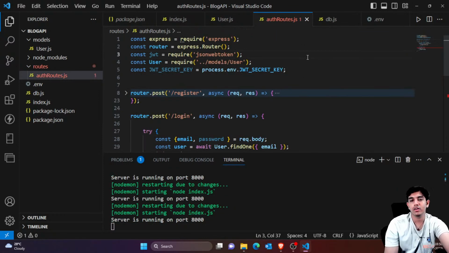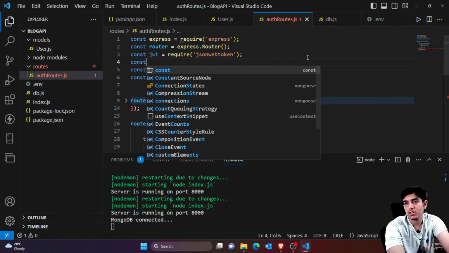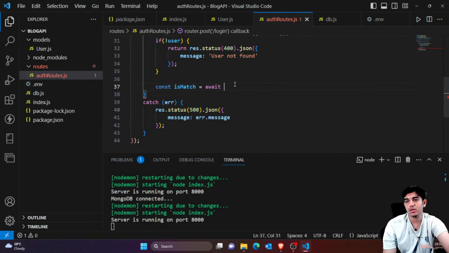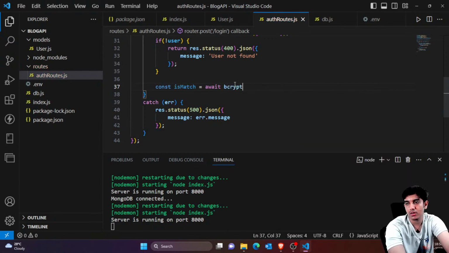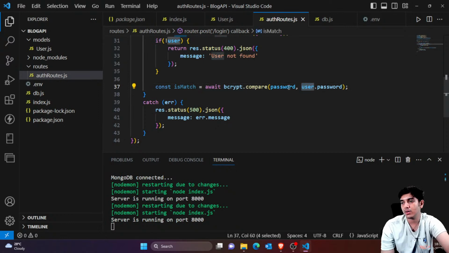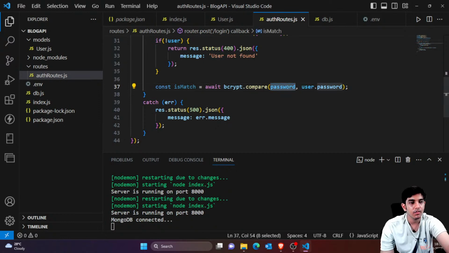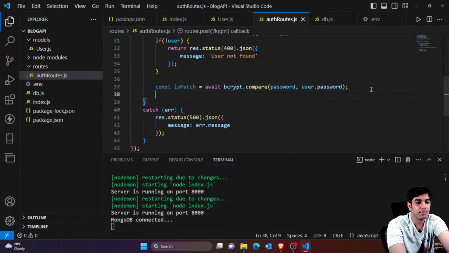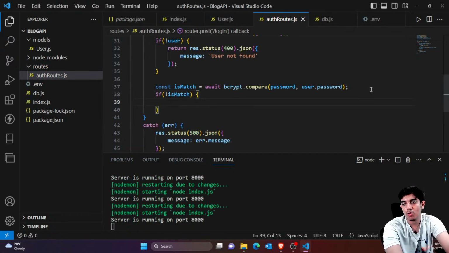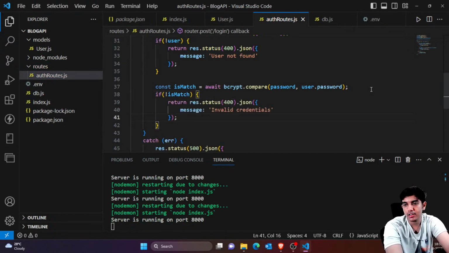Here you can simply say const bcrypt equals require bcrypt. Now you would be using bcrypt.compare with the password I have provided while logging in and the saved password. If there is a match, then we are fine, but if there is no match, that means passwords do not match, so this will be the false case, that means invalid credentials.